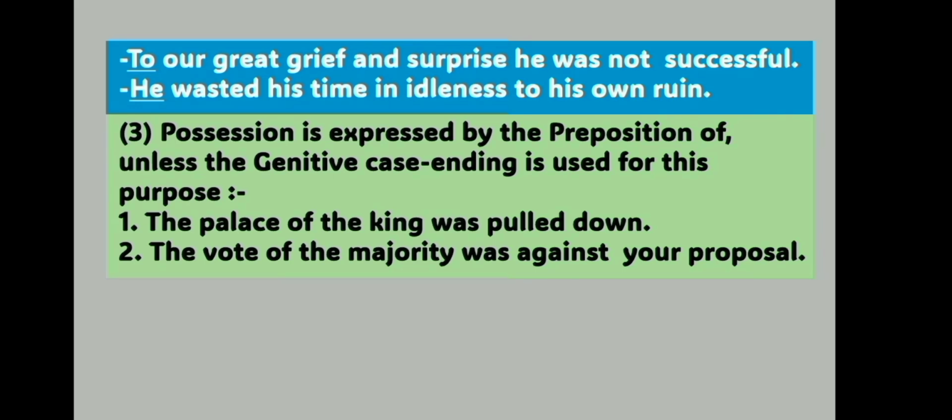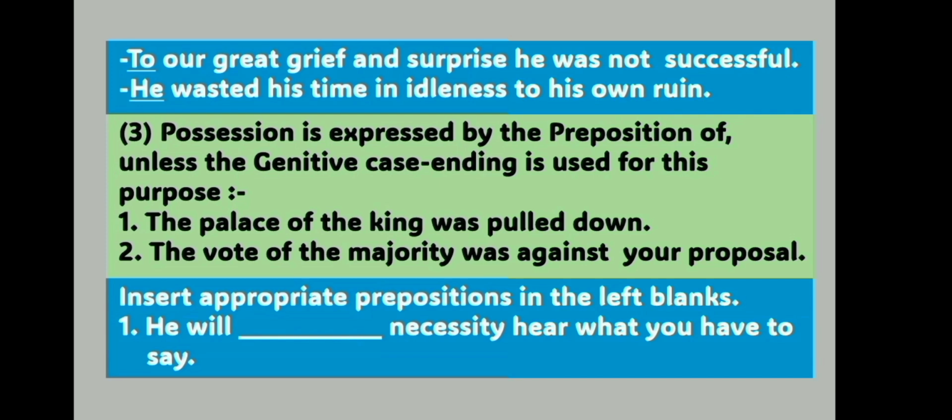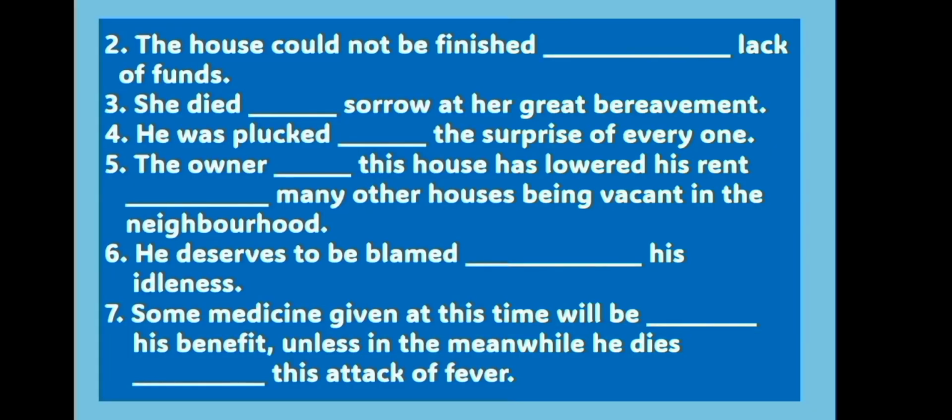Now see some questions based on the prepositions mentioned above. Number 1. He will owing to necessity. Here what you have to say? Here since the sentence expresses some kind of reason or cause, any one of the prepositions showing the same, like owing to, because of, etc. can be used.